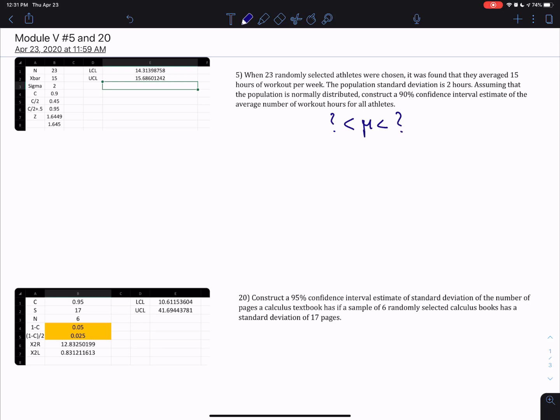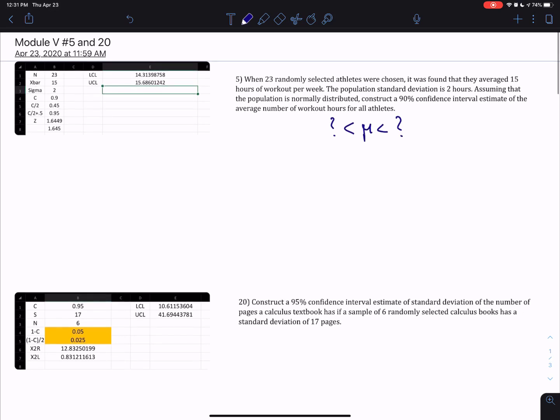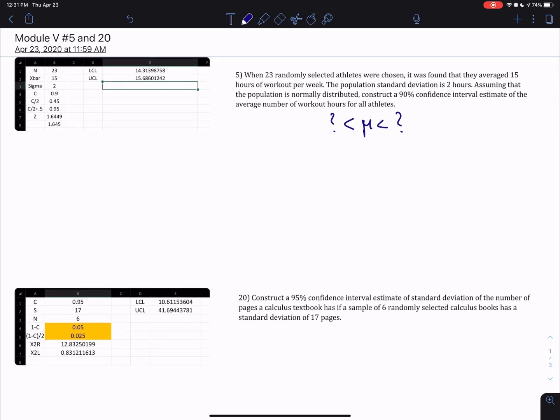And I have it here on my Excel sheet, which I have calculated the numbers for you. But if I were to write it physically, 23 randomly selected, so n is 23 here. X bar, which is the sample mean, is 15. Population standard deviation, which is sigma, is 2. So sigma is given. So this is going to be a z situation.